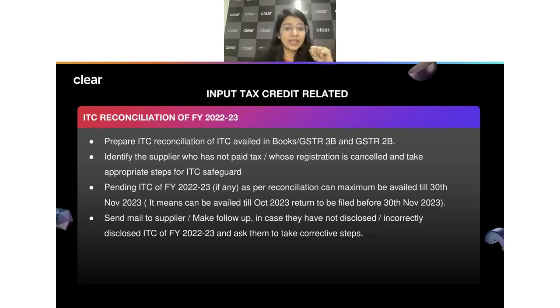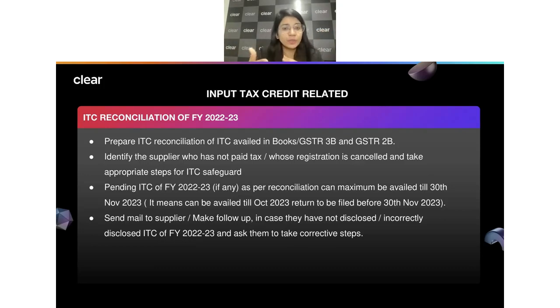There can be the second category where that ITC was reflecting in 2B, but you have not claimed that ITC. Right? The case could be only two. One case you forgot to claim it. If that's the case, just go ahead and claim that ITC in your March return period itself.